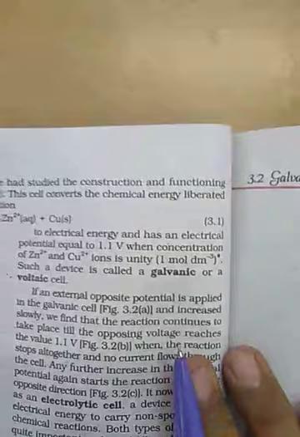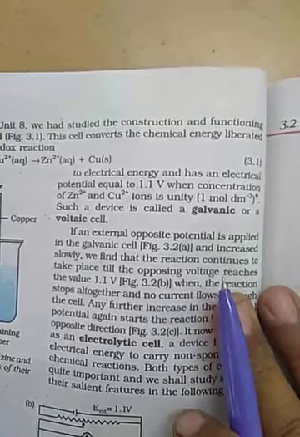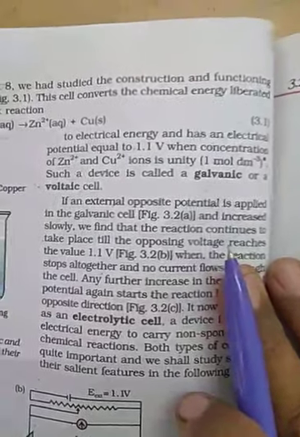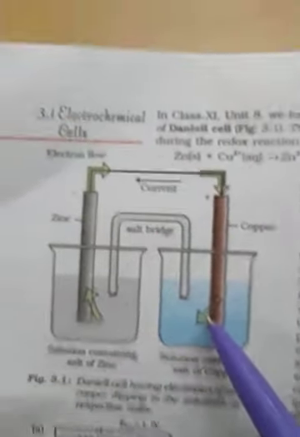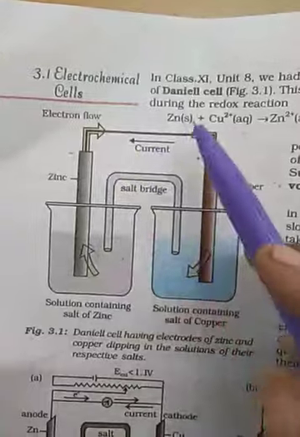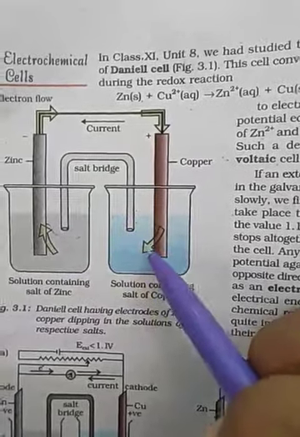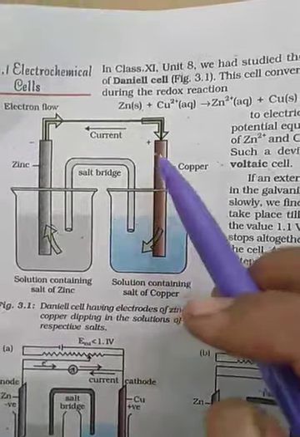This is the Daniell cell. What is a Daniell cell? It converts chemical energy to electrical energy and has an electrical potential equal to 1.1 volt when the concentrations of Zn2+ and Cu2+ ions are unity, meaning 1 mole per decimeter cube. Such a device is called a galvanic or Voltaic cell. This was the solution of zinc, this was the solution of copper, blue, a d-block transition element. The salt bridge is kept and current passes. Zinc goes to Zn2+ losing electrons, and Cu2+ from CuSO4 solution gains 2 electrons, and the energy is converted.